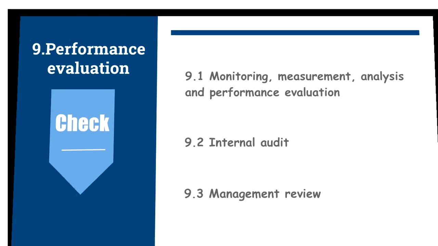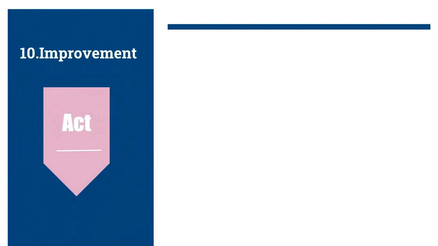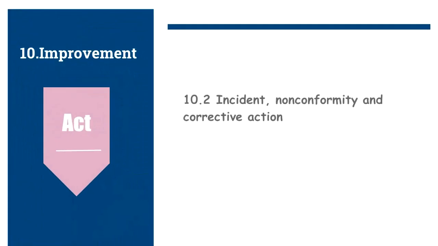The last clause, act. Clause 10 states that the organization should consider the results from analysis and evaluation of occupational health and safety performance, evaluation of compliance, internal audit and management review when taking action to improve. Examples of improvement include corrective action, continual improvement, breakthrough change, innovation and re-organization. 10.2 Incident, nonconformity and corrective action.